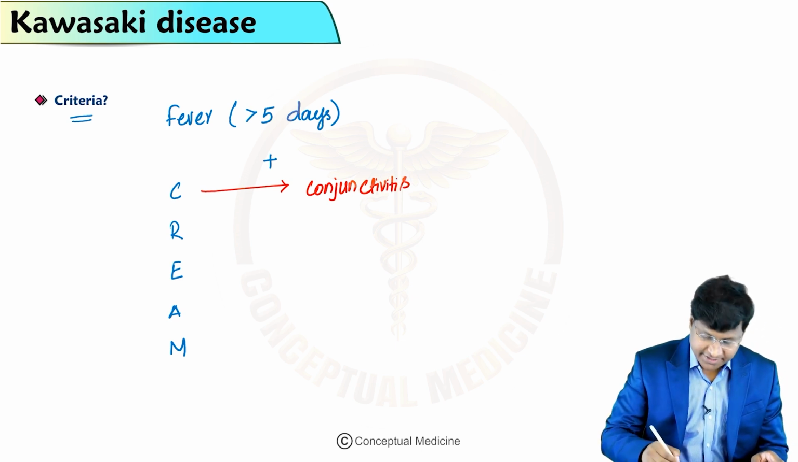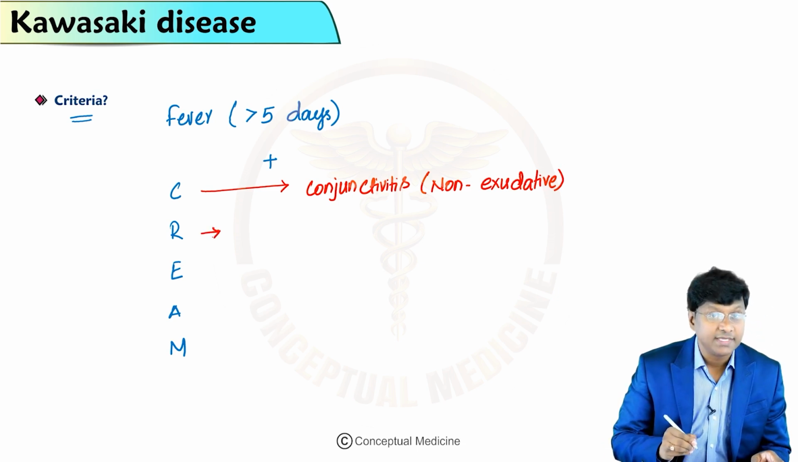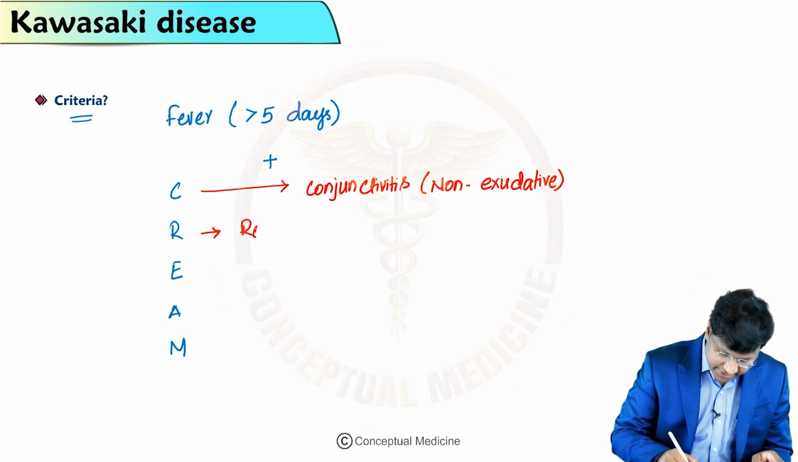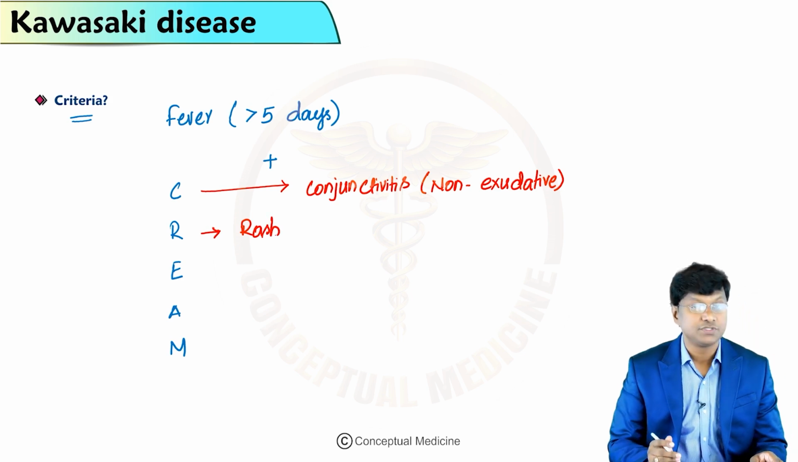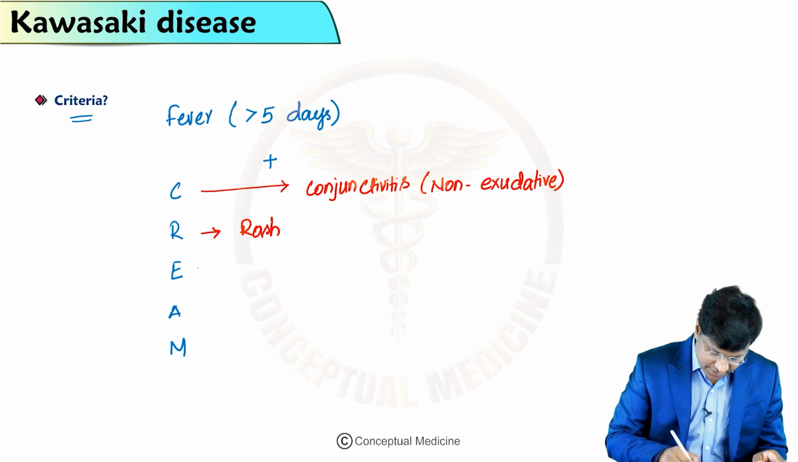And what type of conjunctivitis is this? It is a non-exudative or non-purulent conjunctivitis. And the word R is the rash, right? And what type of rash will the individual have? It is a polymorphous non-vesicular rash.